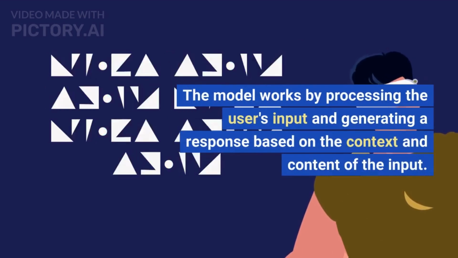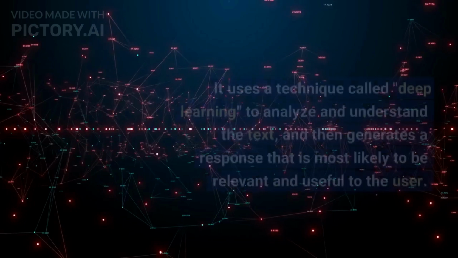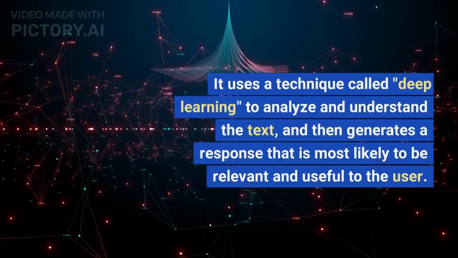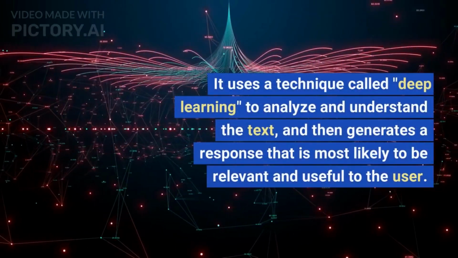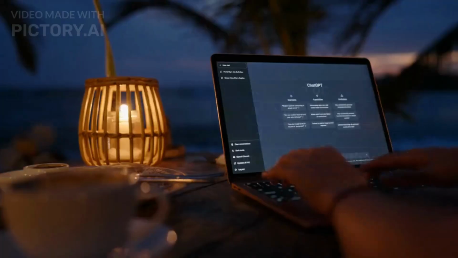The model works by processing the user's input and generating a response based on the context and content of the input. It uses a technique called deep learning to analyze and understand the text, and then generates a response that is most likely to be relevant and useful to the user.